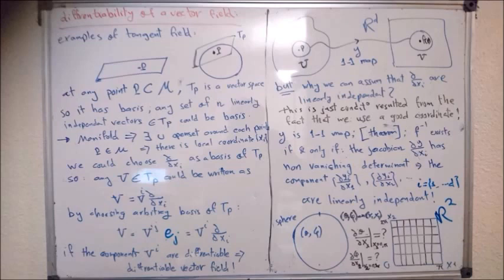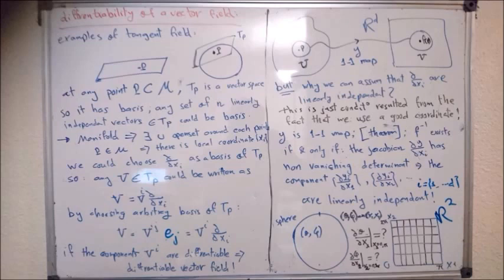In it we can find coordinates xi, for example, and these coordinates are continuous and infinitely differentiable. That means I can differentiate with respect to them. So d over dxi should, and we will see later why we can assure this, form a basis of the tangent field.